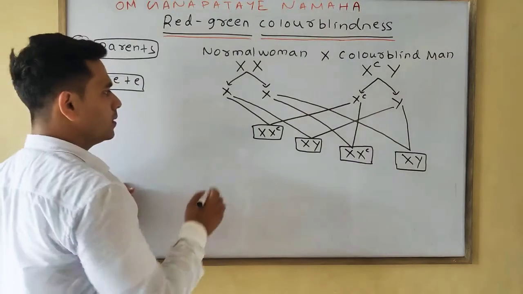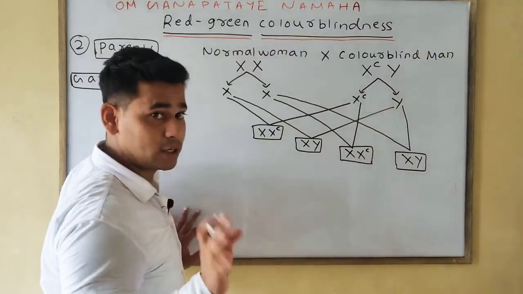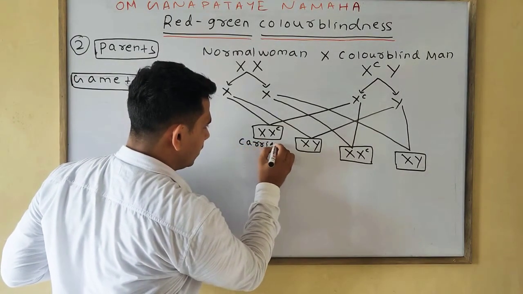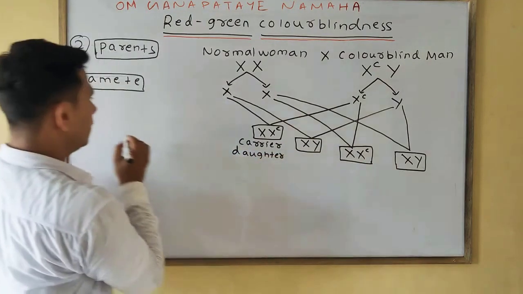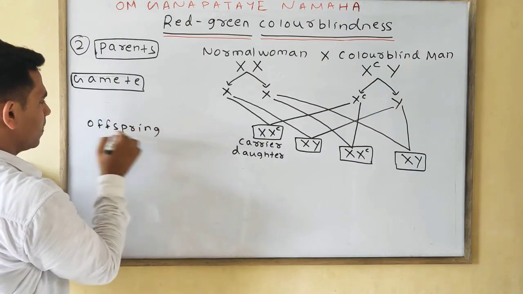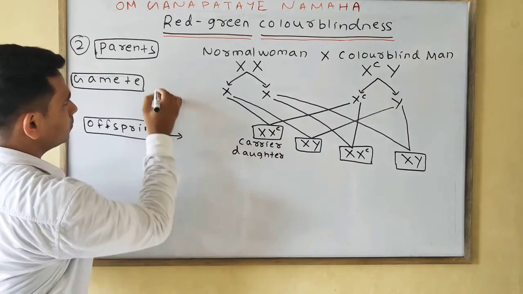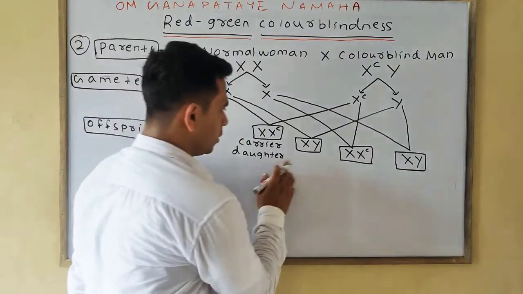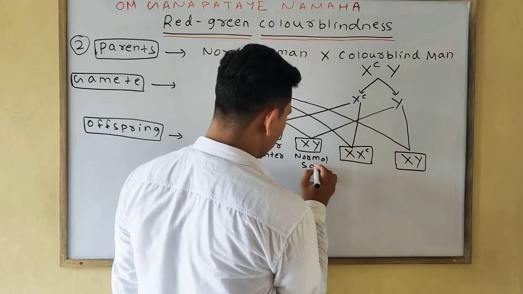Okay, we will write this. What is this? Your normal means carrier daughter. This one is your carrier daughter. Right here, offspring. XXC means normal woman, carrier daughter. XY means normal son.